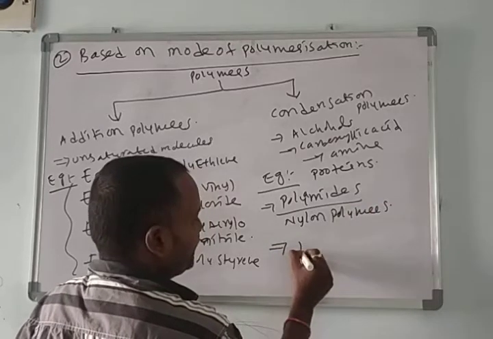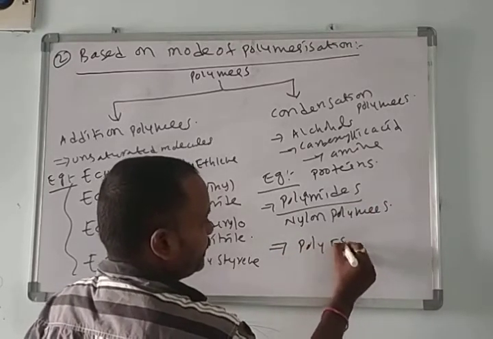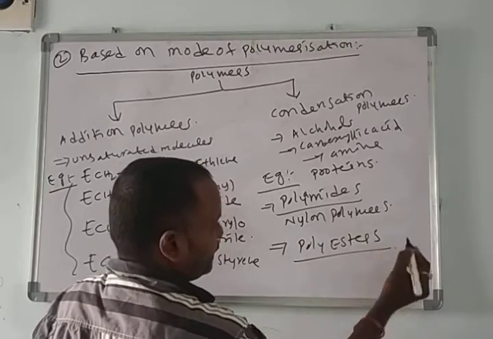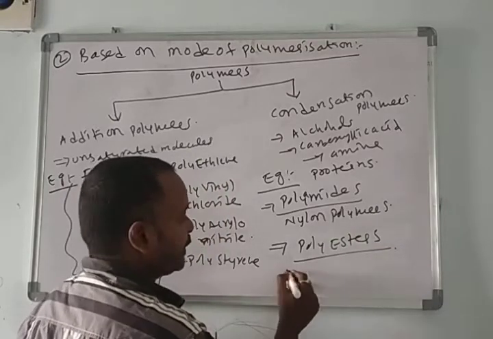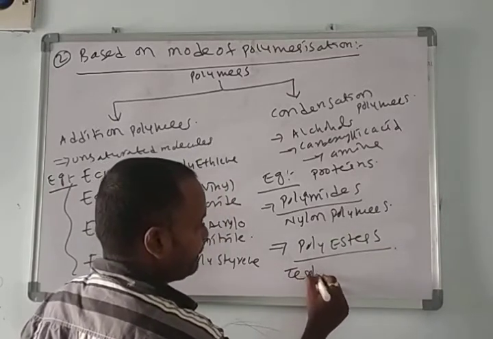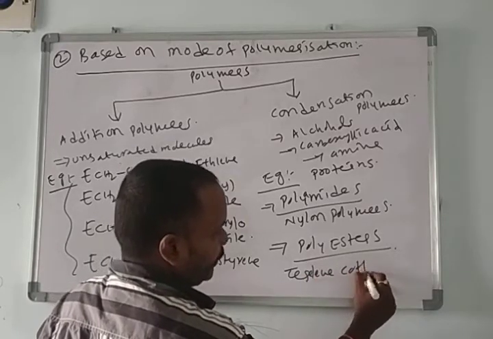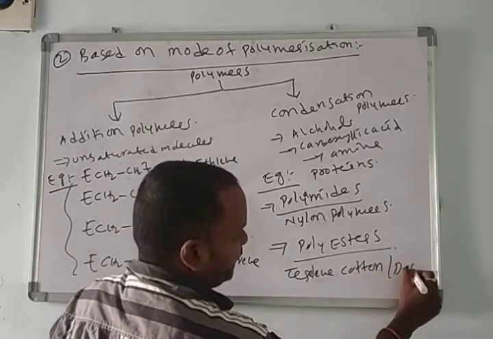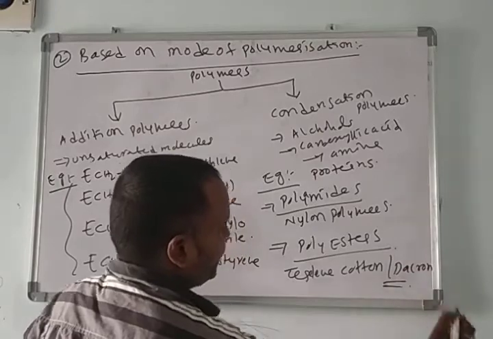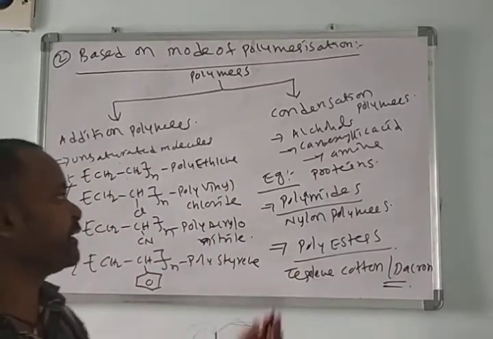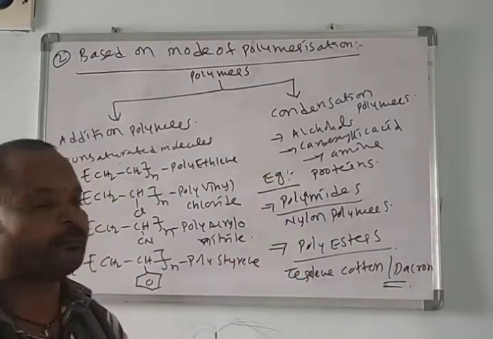Here polyester, the best example being Terylene cotton, which we call Dacron. Terylene cotton or Dacron are the best examples of condensation polymers.